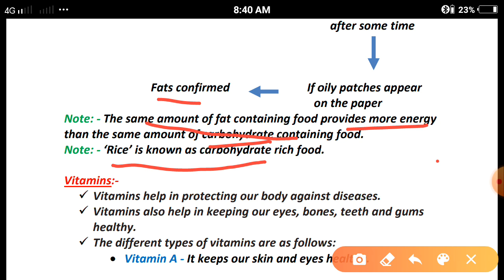To control extreme hunger, rice is enough to control this type of problem because rice is known as carbohydrate rich food. Rice provides maximum energy, so it is known as carbohydrate rich food.